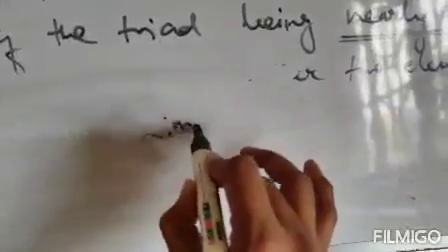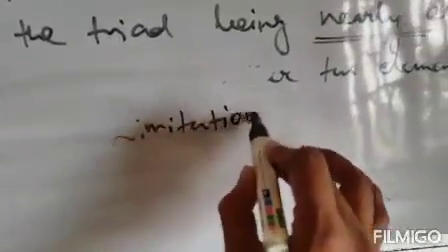Next, but this law also has a limitation. Dobereiner's triad law also has a limitation. Now what is the limitation? It is not perfect, it has some limitation.